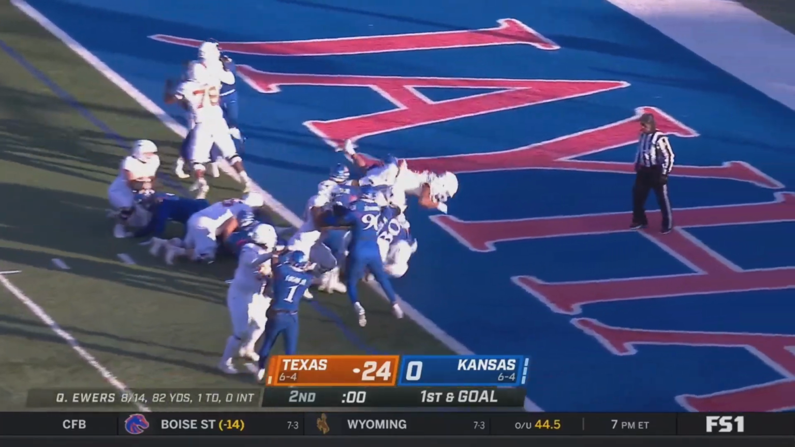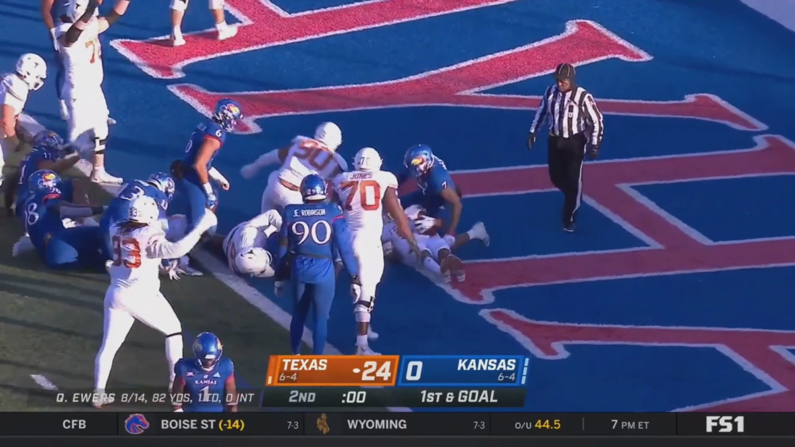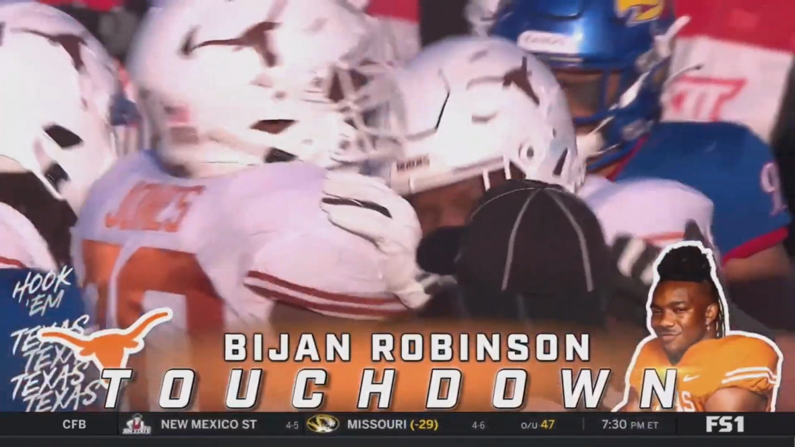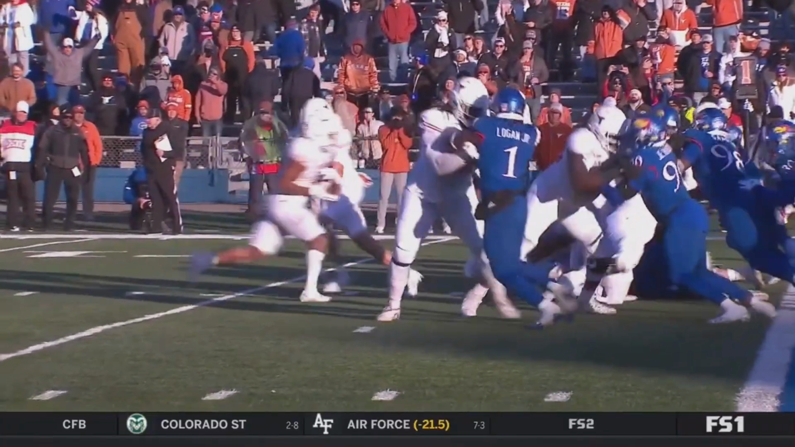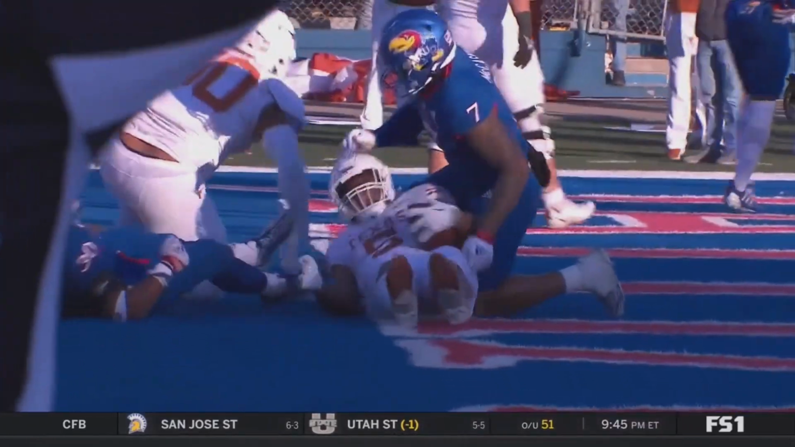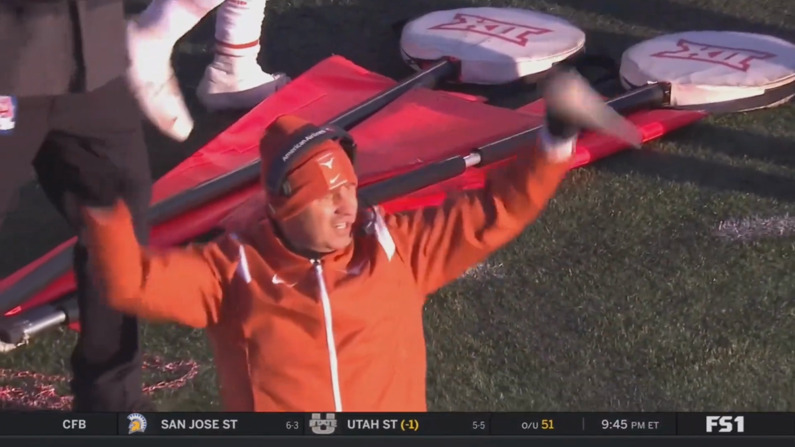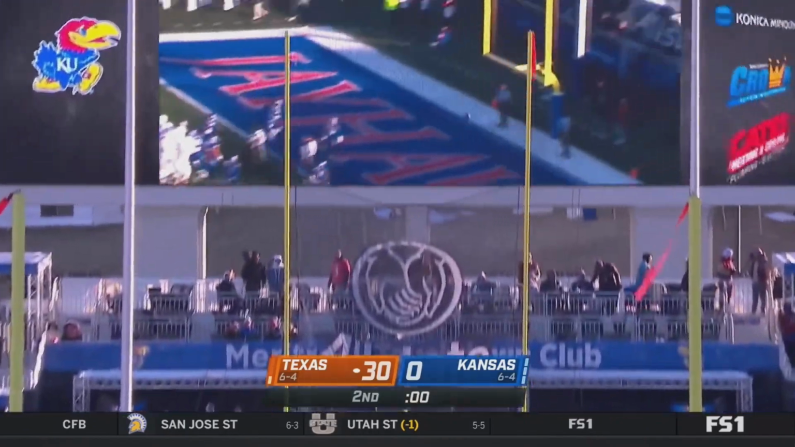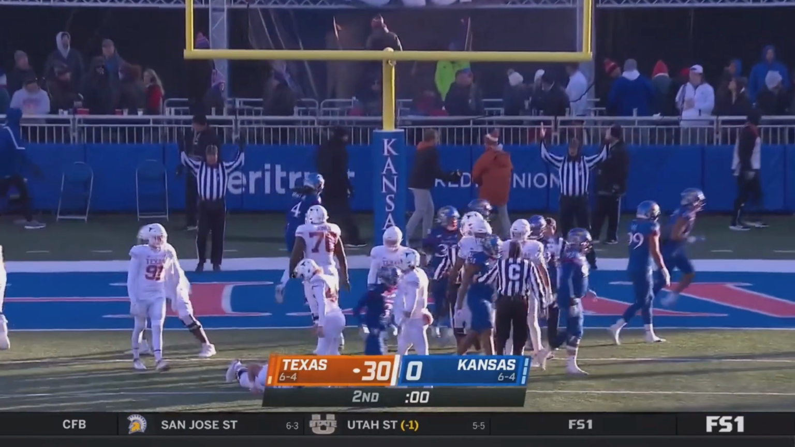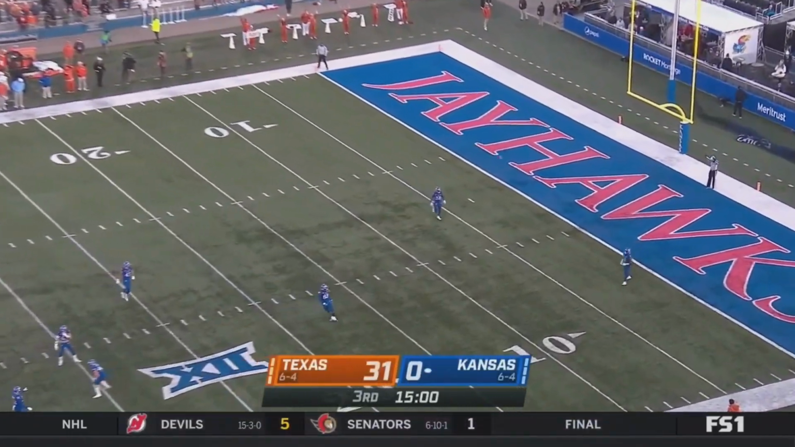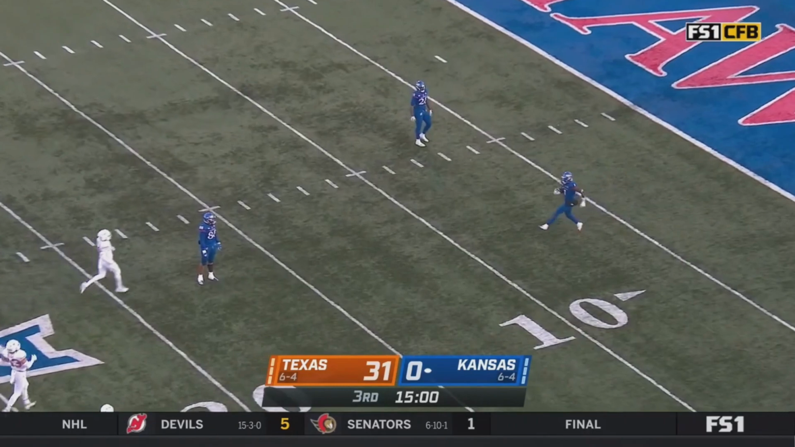1 second left. Robinson, Superman, flying through the air for the touchdown. Sweat loading things up, and Air Robinson, touchdown. On for the extra point. Steve Sarkisian fired up as Texas will take a 30. Spicy Bijan sounds delicious, a little extra spice. Already 7 more carries through 2 quarters than he had in all 4.